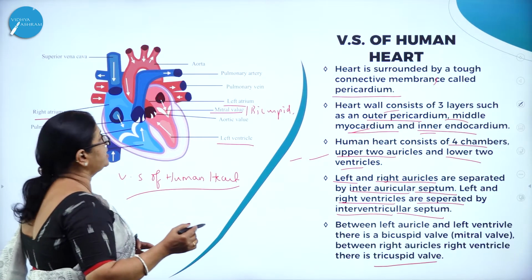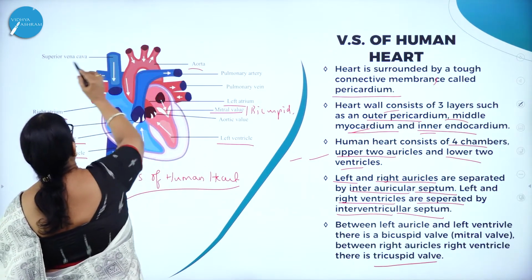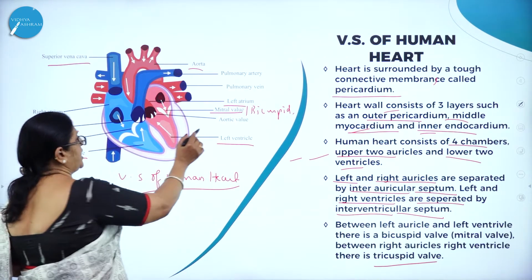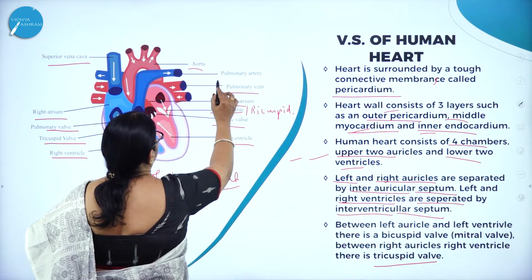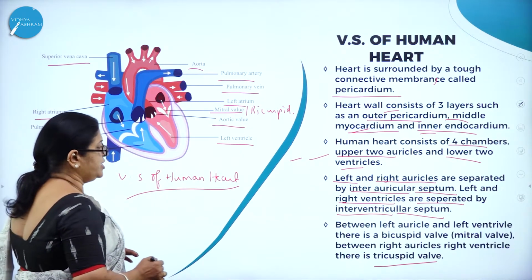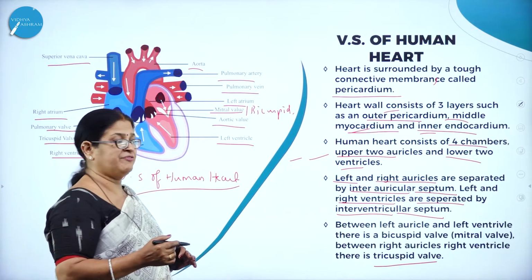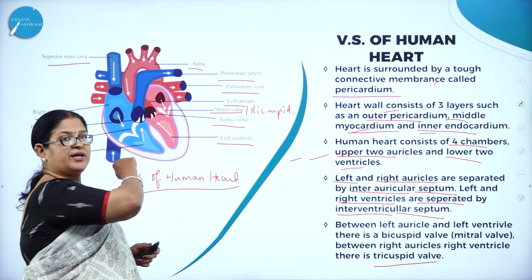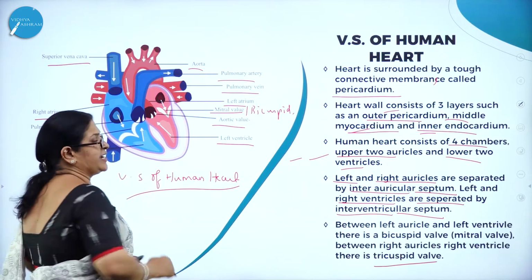And we all know that the aorta is the main supplier of blood. Here you can see the superior vena cava, then the pulmonary valve, then the aortic valve, then the pulmonary vein and the pulmonary artery. So between the left auricle and left ventricle, there is a bicuspid valve, and between the right auricle and the right ventricle, there is the tricuspid valve.